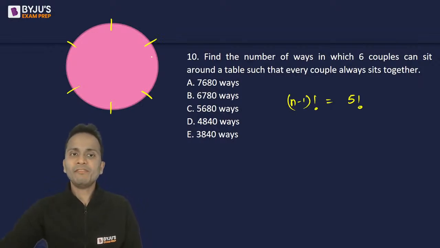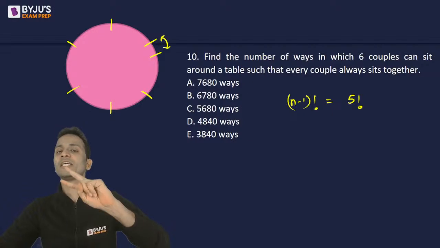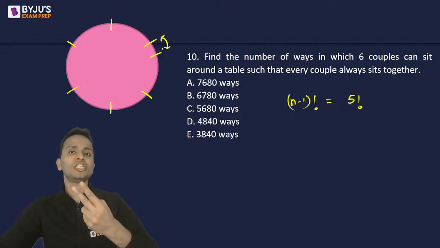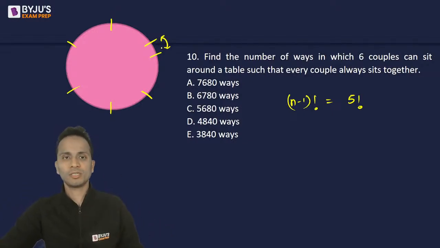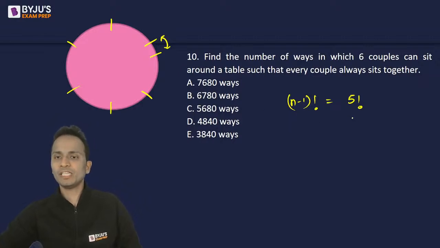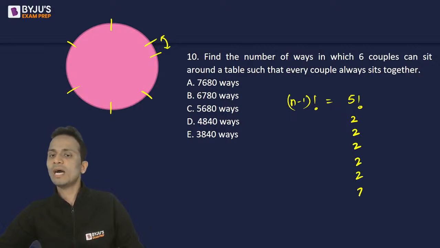Now every couple has two people who can interchange their places. So every couple can sit in two ways; they can just interchange their places with the spouse. So for every couple, the number of ways will be 2, 2, 2, 2, 2, and 2.